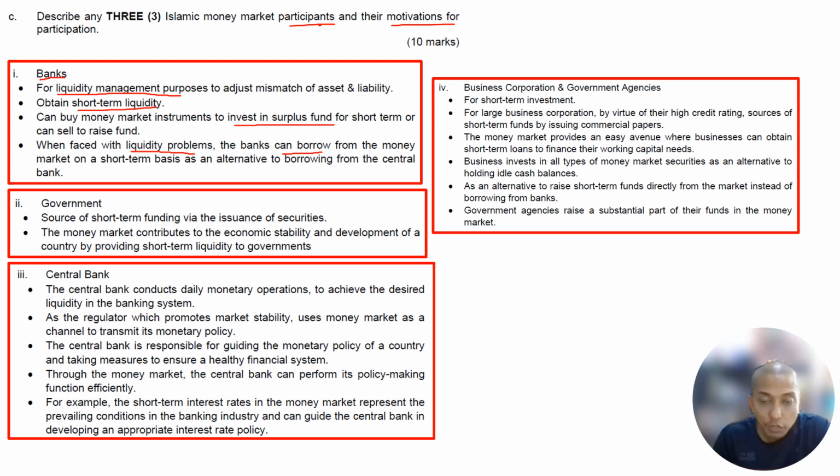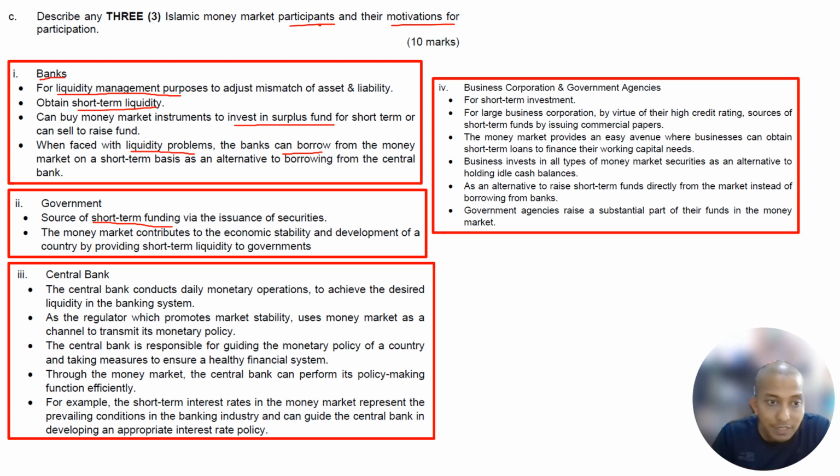This is their motivation. Why do they really want to go for the money market? For the government, it is a source of short-term funding via issuance of securities. So the money market contributes to economic stability and the development of a country by providing short-term liquidity to the government.